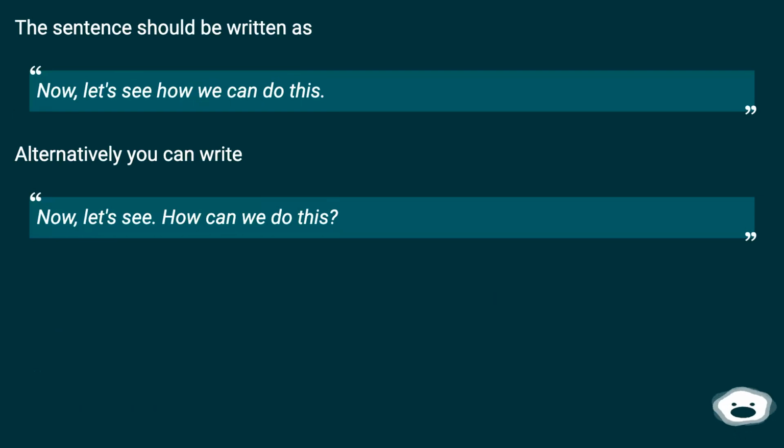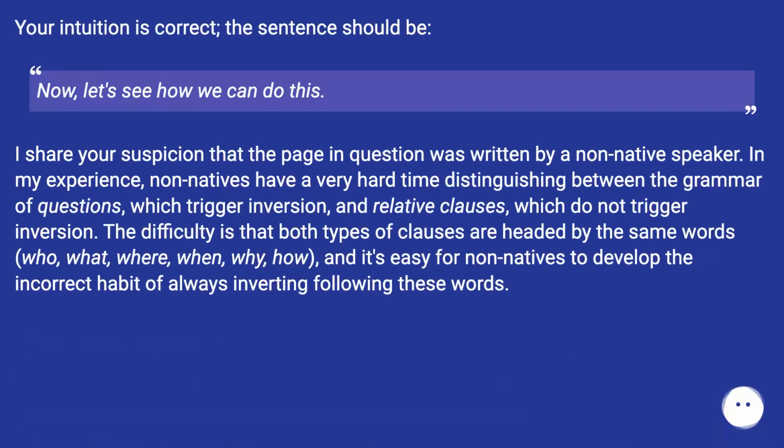The sentence should be written as, "Now, let's see how we can do this." Alternatively, you can write, "Now, let's see. How can we do this?" Your intuition is correct. The sentence should be, "Now, let's see how we can do this." I share your suspicion that the page in question was written by a non-native speaker.